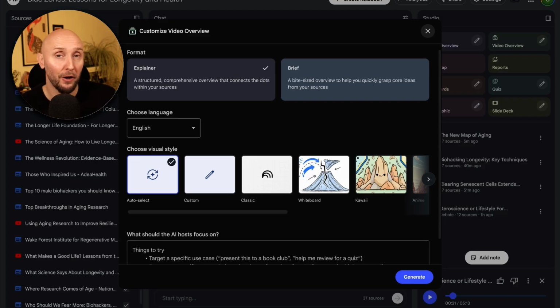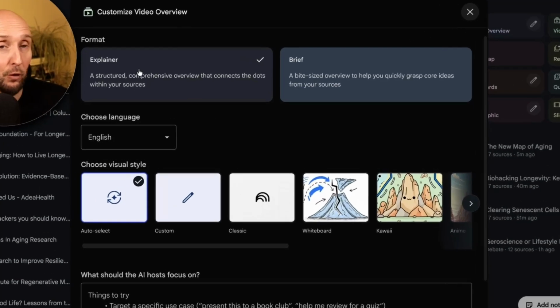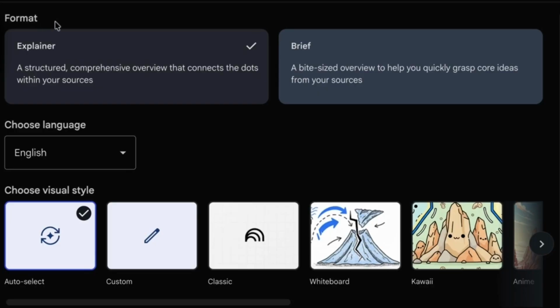So this helps you to further hone in on things like the style of the video, the tone, and so on. So first of all, we can see that we've now got two different formats we can create. We can either create an explainer video, which is generally a more comprehensive walkthrough and a bit more of a deep dive into your topic. Now, depending on how many sources you've got in your notebook, these videos can actually be quite lengthy too. But we also have the option here to create brief videos if you want like a bite-sized summarized overview. So just for speed, let's go for that option.